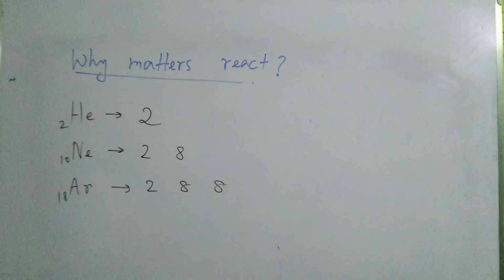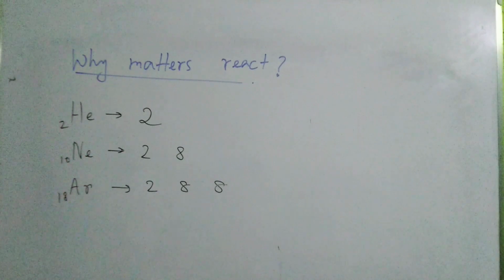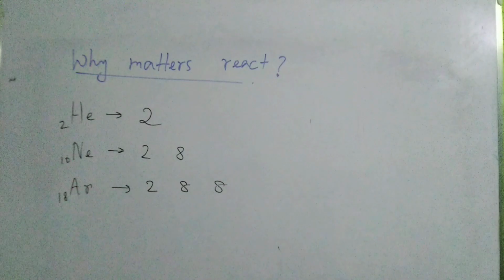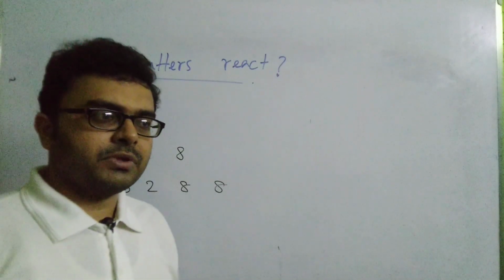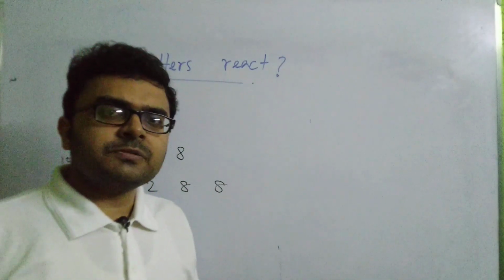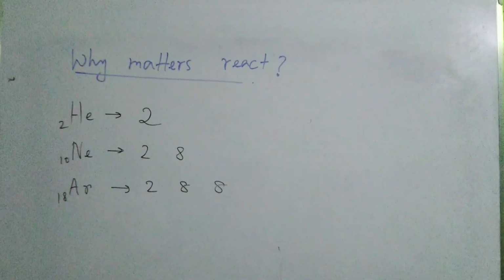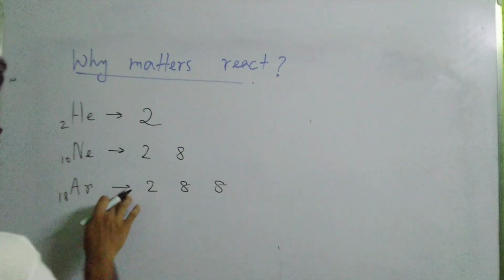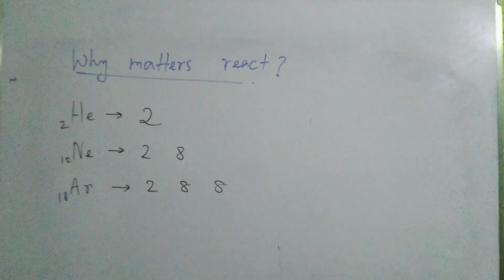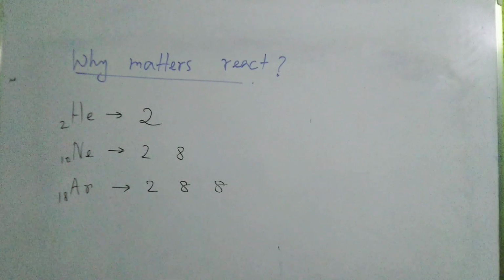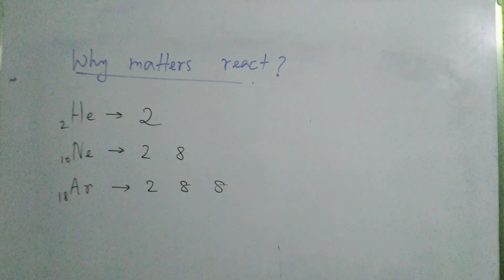As you can see, the noble gases are stable in nature, that is, they do not ordinarily react. Under some very special cases, only a few noble gases, xenon and krypton, react, but under very specified conditions, very rarely. Neglecting that special case, we consider that the noble gases are stable, that is, they do not react. Now the other elements also try to achieve the stability that the noble gases have.